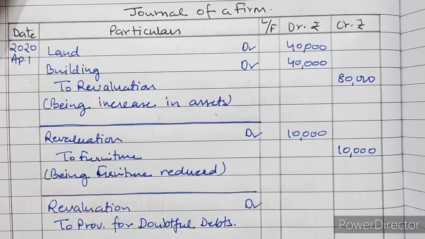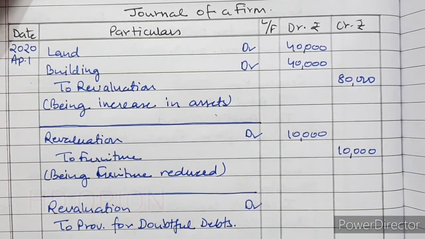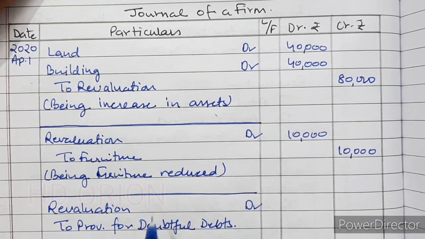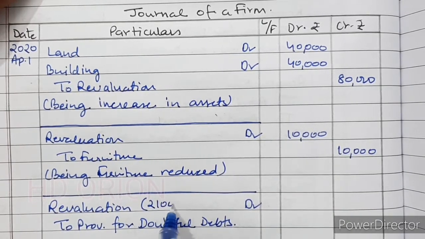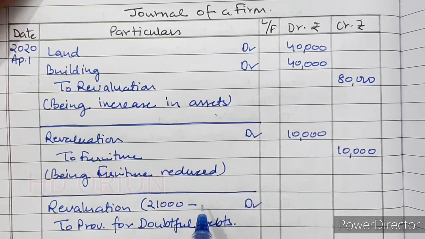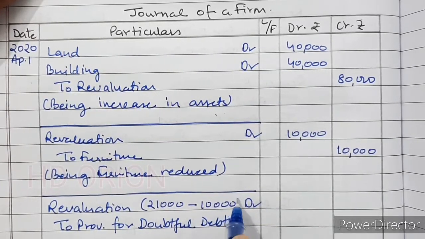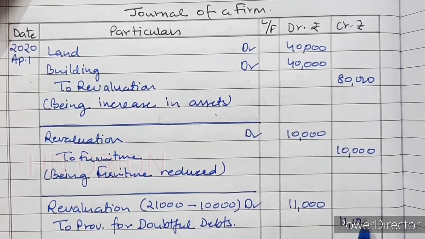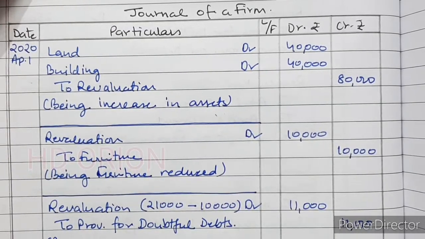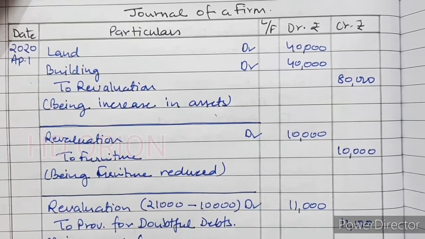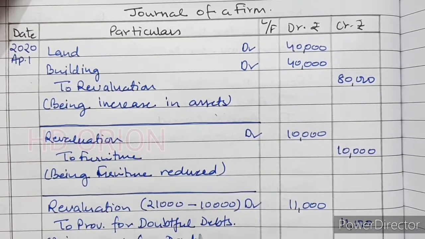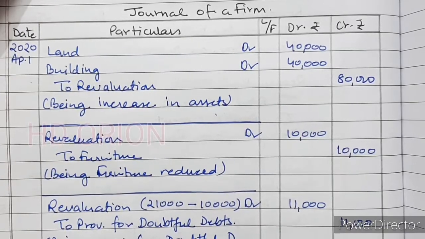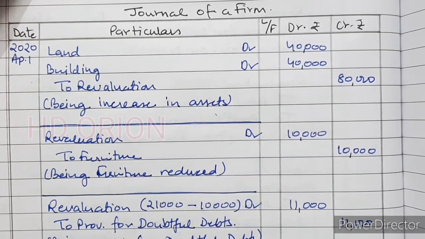Now 10% of 2,10,000 is 21,000, and in the books it is already given 10,000. So a provision of rupees 11,000 will be created. Being provision for doubtful debts created.